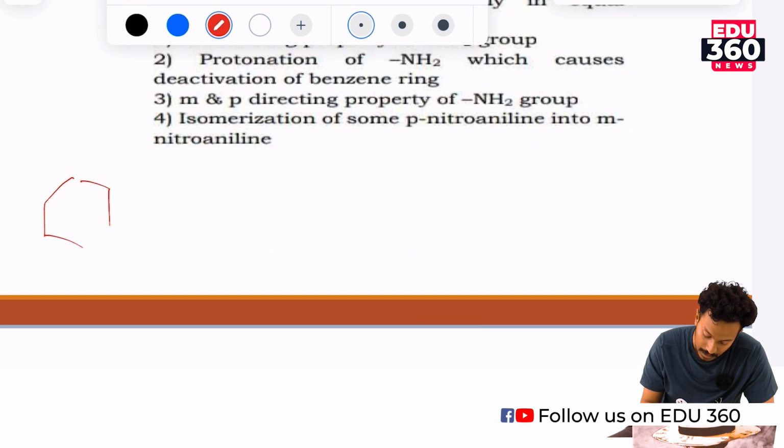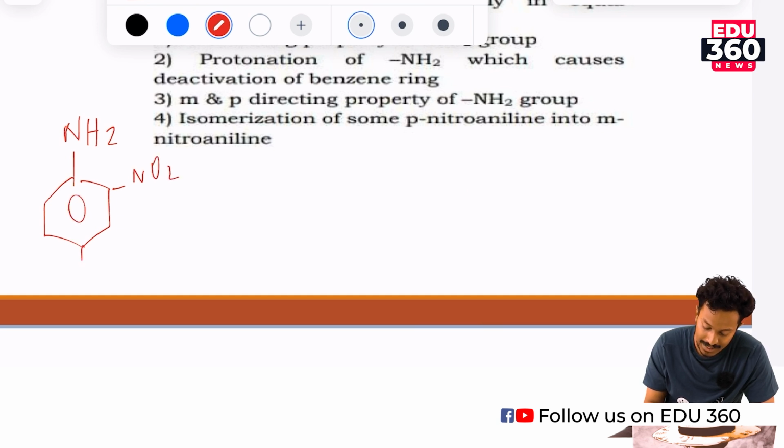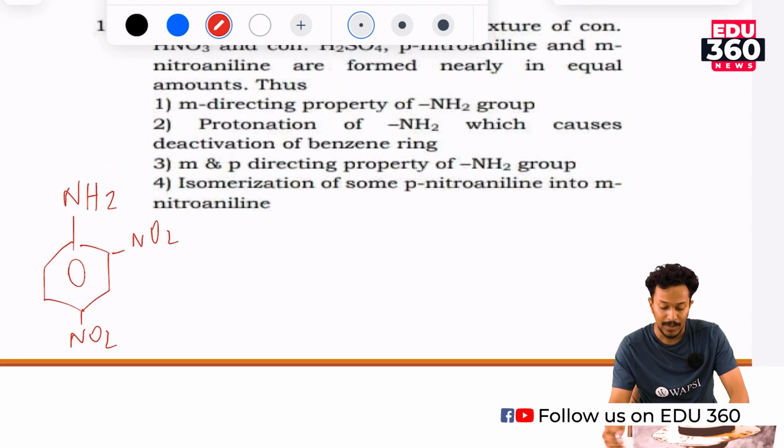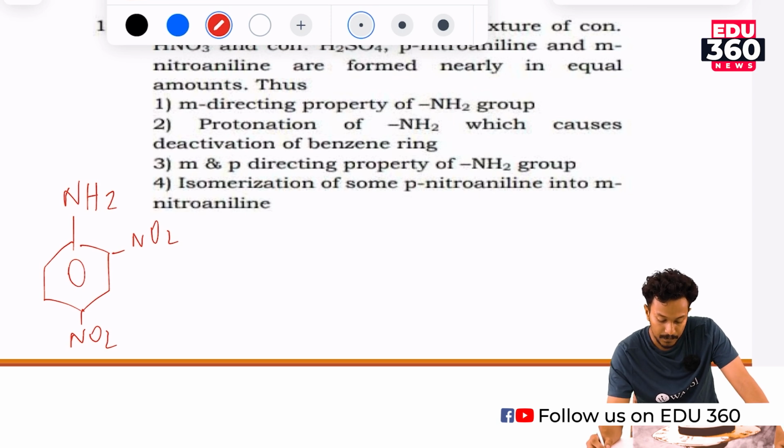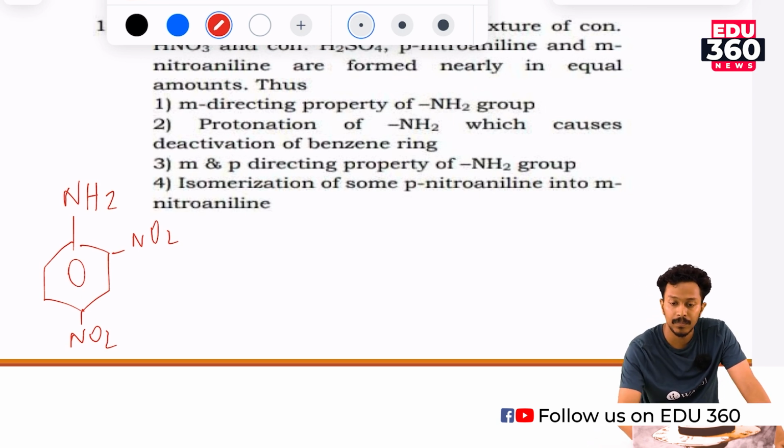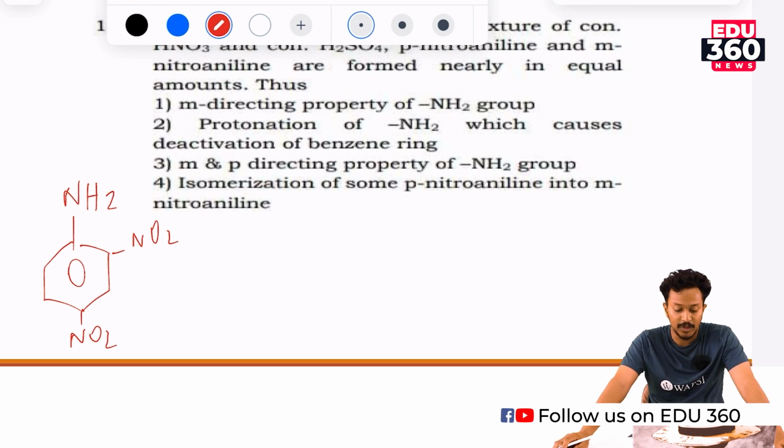So here aniline gives what? Ortho and para positions. Okay, the question is about the meta directing property of the NH2 group, protonation of NH2 which causes the deactivation of the benzene ring, and the meta and para directing property of the NH2 group. Both option 1 and 3 are wrong.